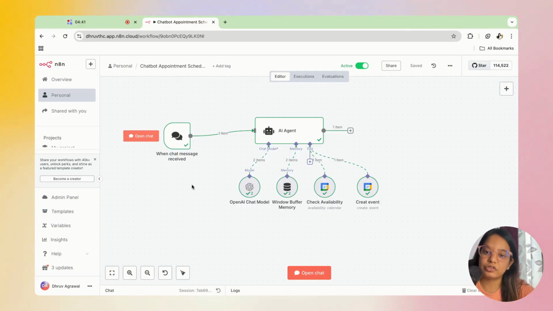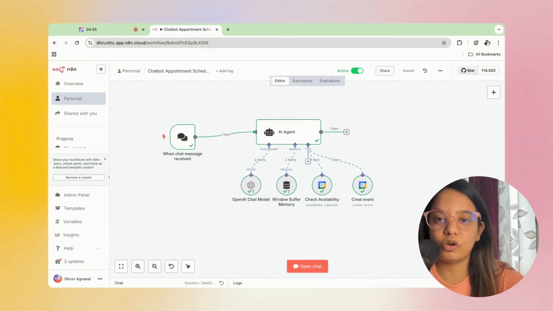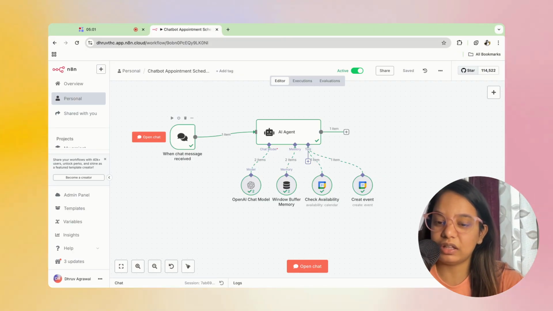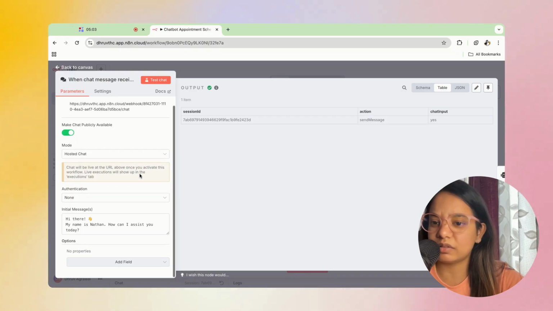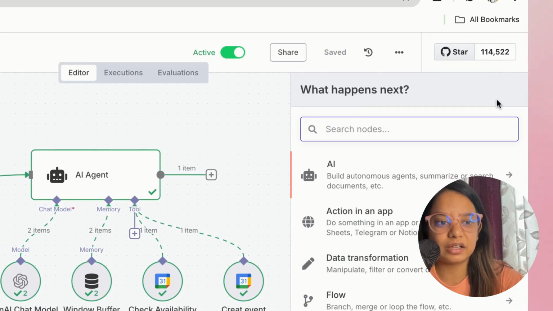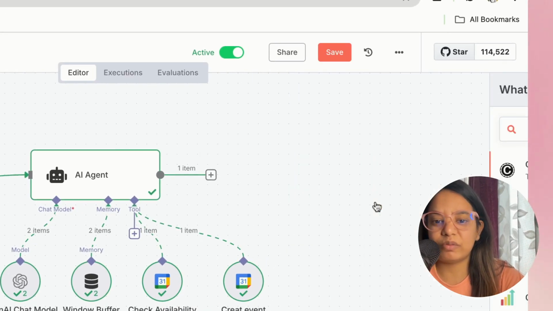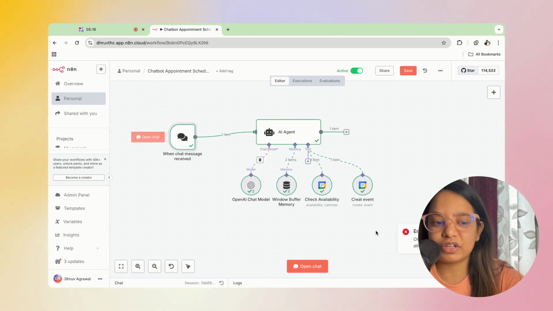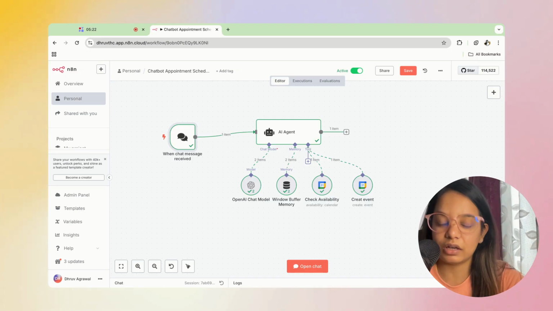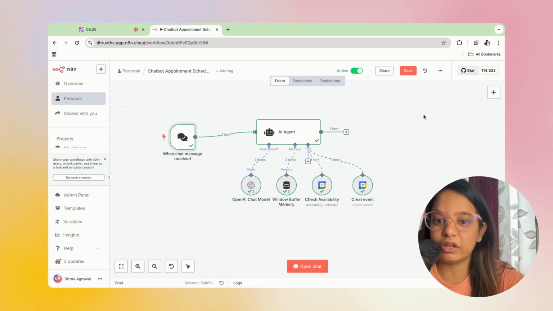The trigger is something which actually triggers the whole automation. Here the trigger mode is whenever the chat is received. If you want to change to any other kind of trigger, obviously you can do that. But when you download this JSON file, it will be in the chat received trigger, and this is a basic trigger which we have put. How you can do this is click on this plus icon and click on chat trigger, and it will be here. Right now I already have a chat trigger, that is why another trigger cannot be generated, and that is why it is showing that error. But if you want to create this workflow from scratch, this is how you can actually create it.